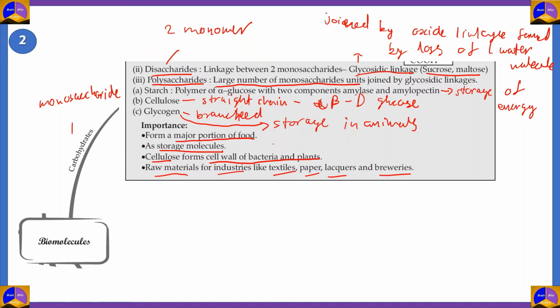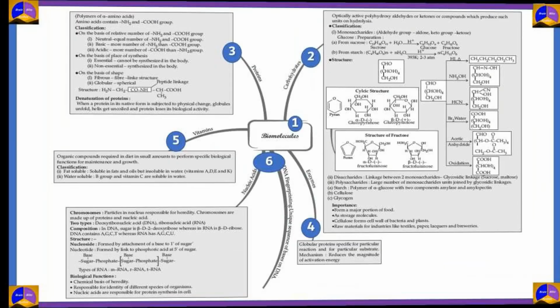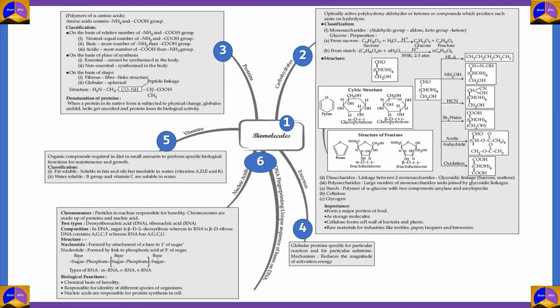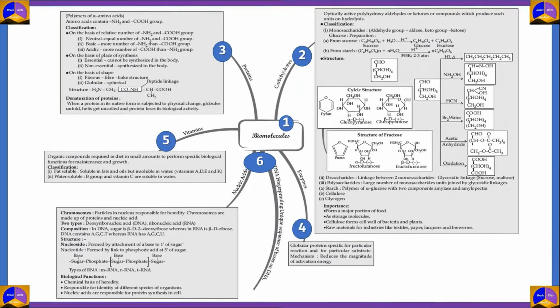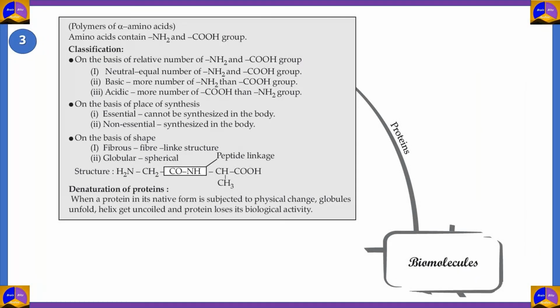textiles, paper, etc. Now that we've studied the first molecule, which is carbohydrates, let's look at another very important part of the food that we eat and our bodies. The second kind of biomolecule that we'll be studying is proteins.